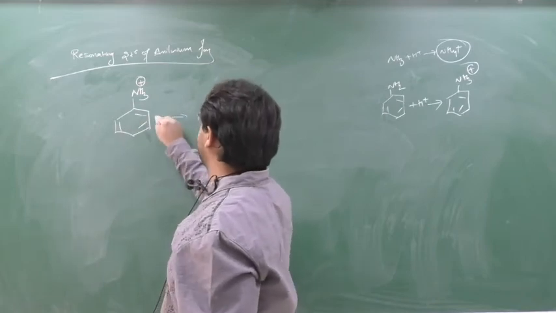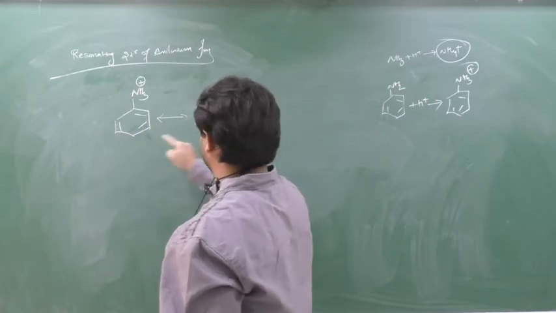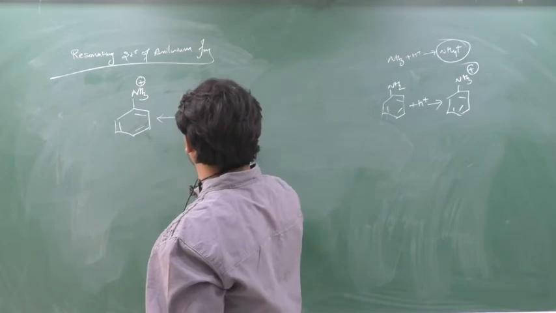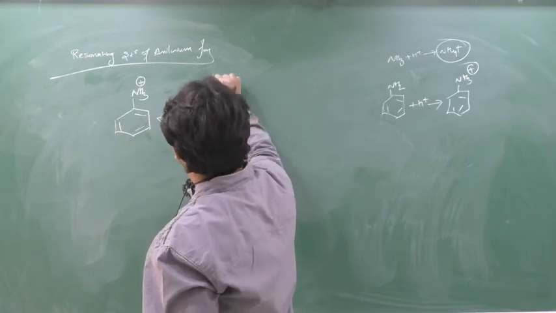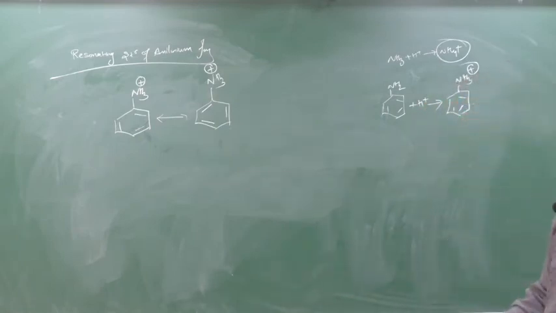Just I will shift the bond as we are doing in benzene. So this bond will come here. When this bond comes here, it will suffer repulsion. So this will come here. This will come here. So this is the resonating structure. Over. That's what I can do.